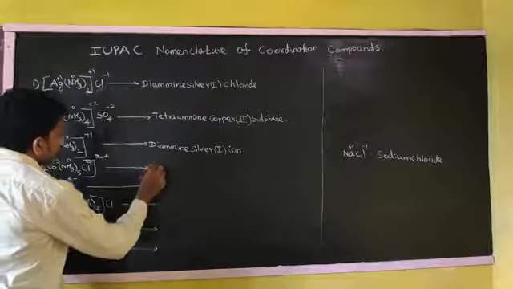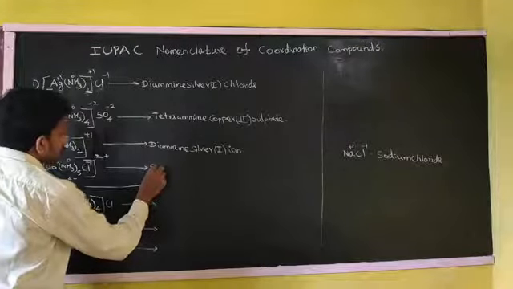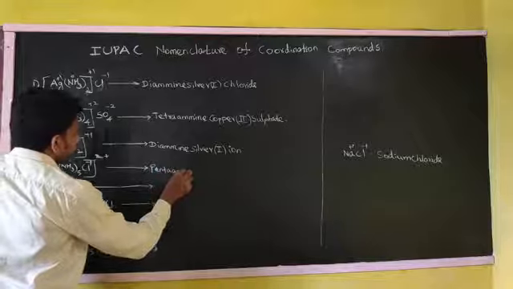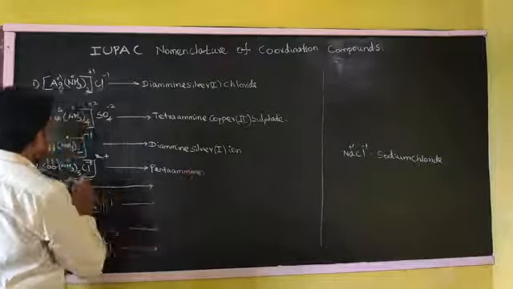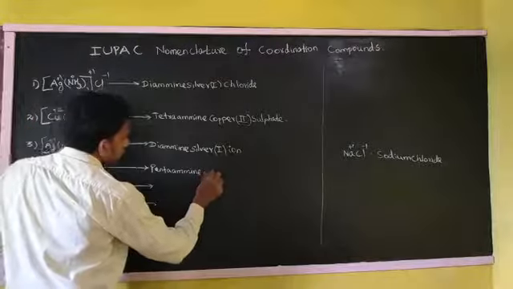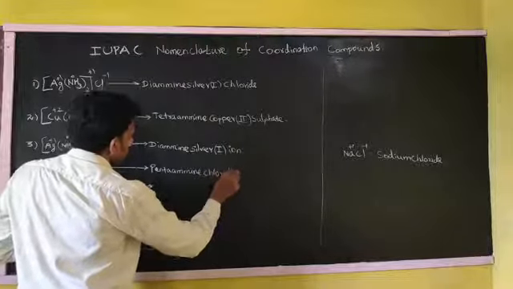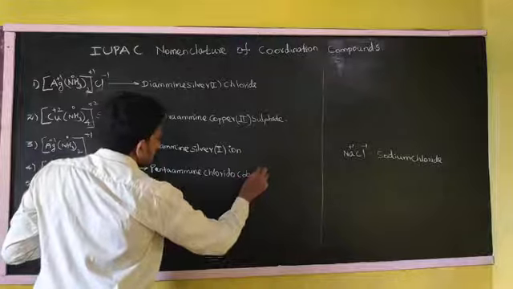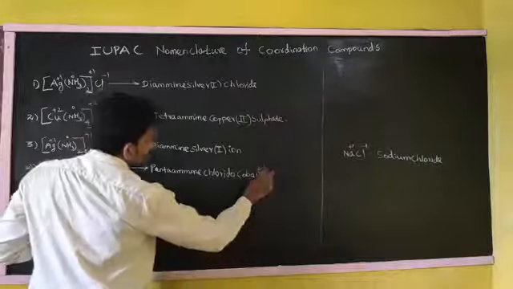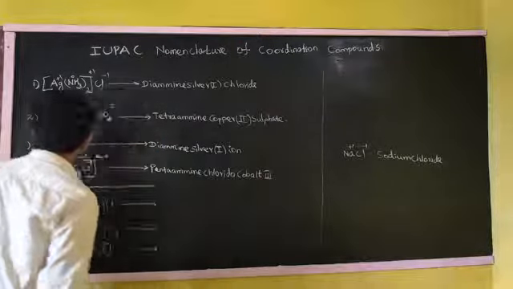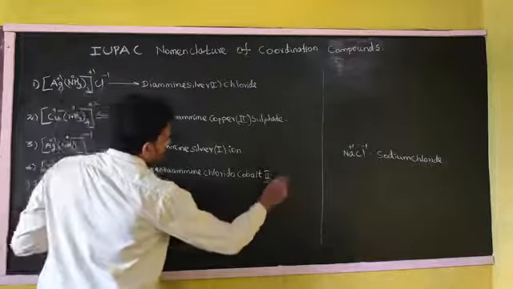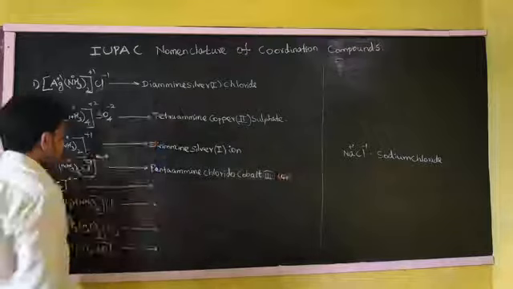So pentaamine we have to write first. Pentaamine, the Cl means chlorido, then cobalt, charge plus 3, right? Plus 3. Then the state of the coordination sphere, ion, right?